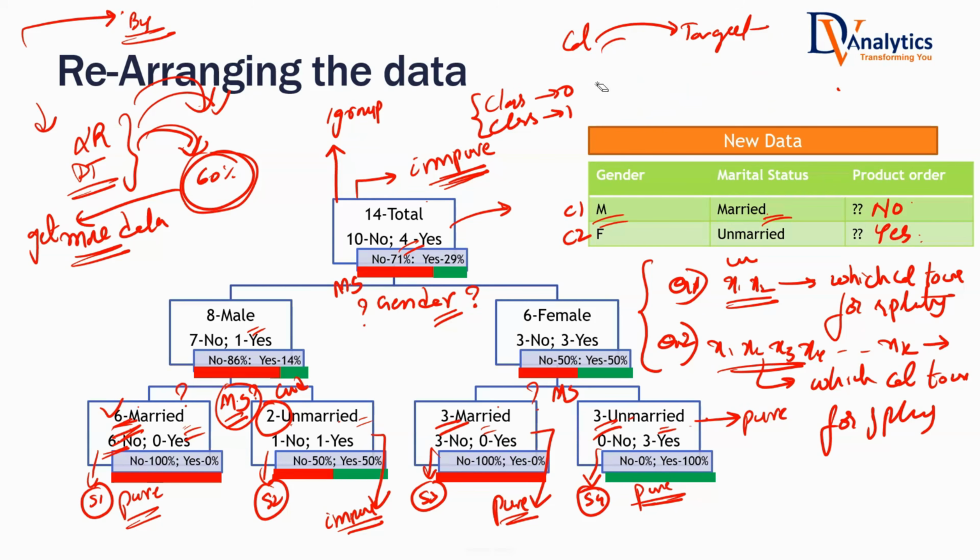So do we have to make multiple regression trees to get the pure bucket? How do you know that male, married, and so on will be the split? Those are the two questions I'm going to answer in some time. Right now, I just told you the philosophy of it, but exactly how do you do that? Which variable will you use for splitting? How do you make sure that purity is coming? That's the one that we will get very much in detail. The rest of the 2 hours will be on that only.